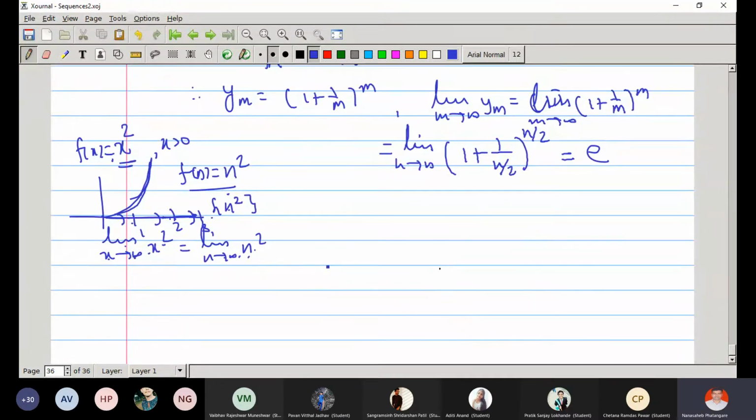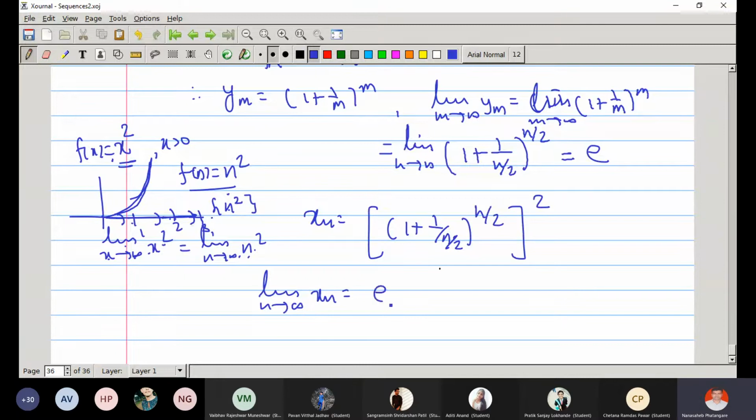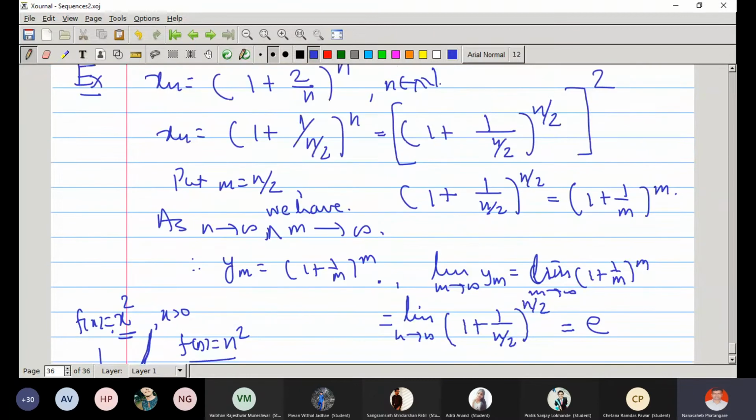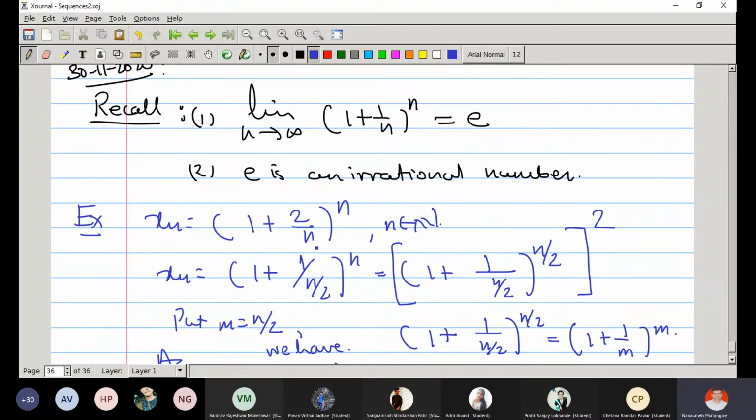It is (1 plus 1 upon n by 2) raised to n by 2, raised to 2. And therefore, what is the limit of xn? e square. Therefore, this sequence converges to e raised to 2, e to the power 2. Correct?